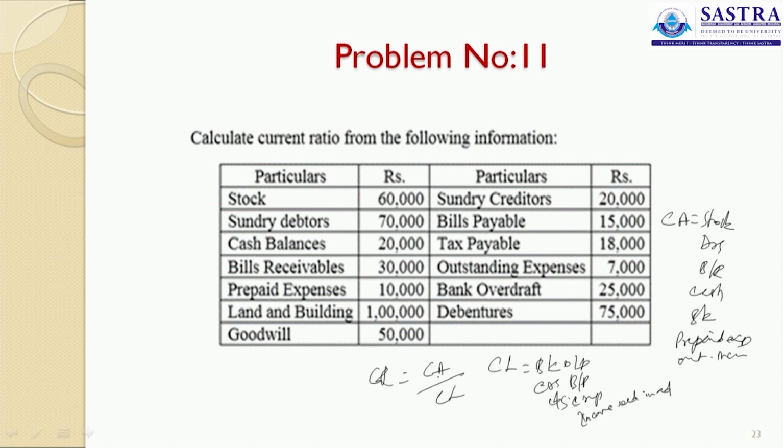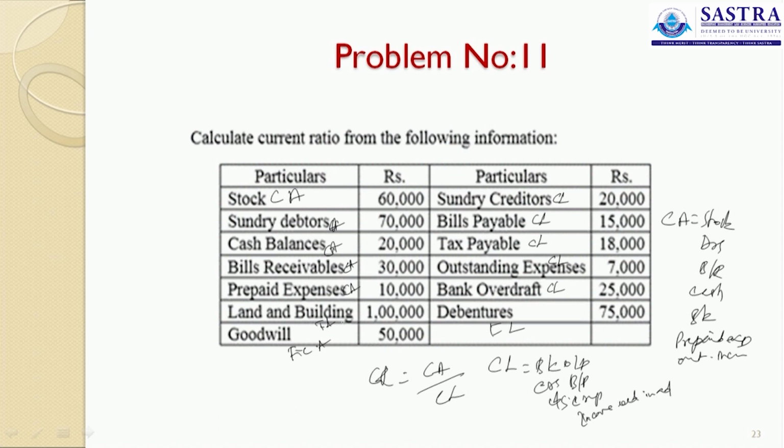Now, what are all the current assets we are going to decide here? This is your current asset, debtors is your current asset, cash balance is current asset, bills receivable is current asset, prepaid expenses. Goodwill is said to be a fictitious asset, land and building is said to be a fixed asset. Sundry creditors is said to be current liability, bills payable is current liability, taxes payable is current liability, outstanding expenses current liability, bank overdraft is said to be current liability. Debenture is said to be a fixed liability. This is a fixed liability, this is your fixed asset, this is your fictitious asset. So, these are all the assets classification.